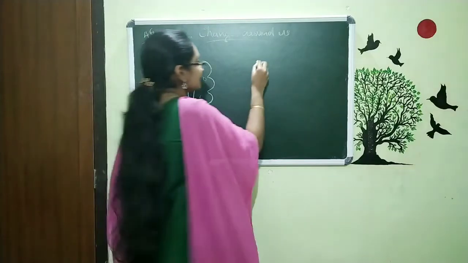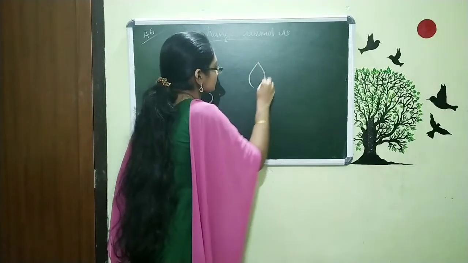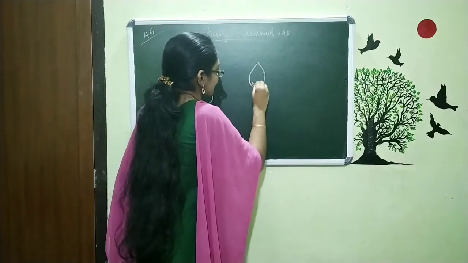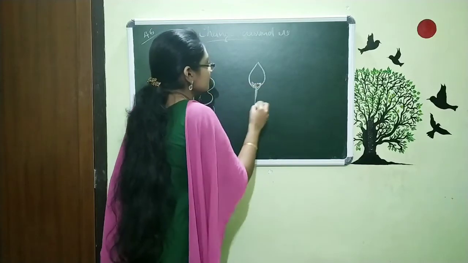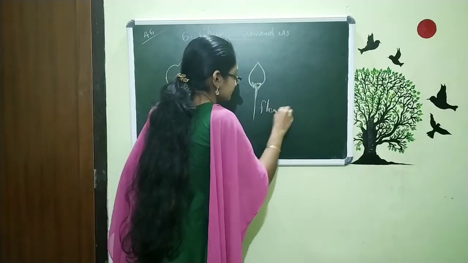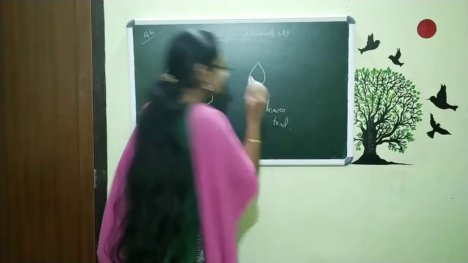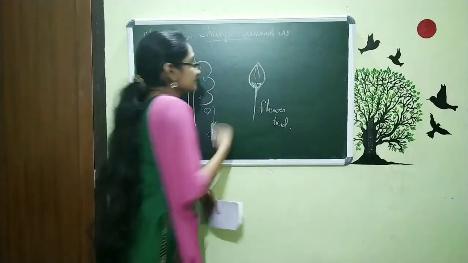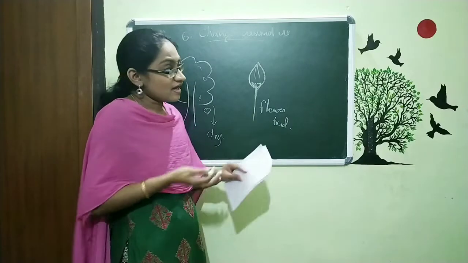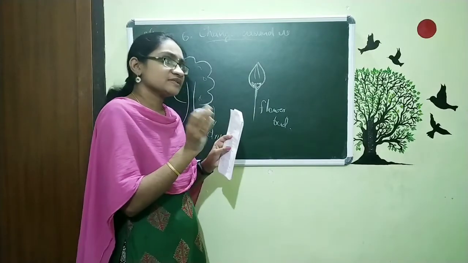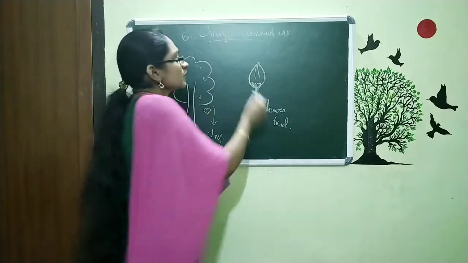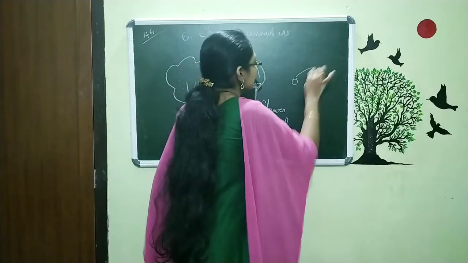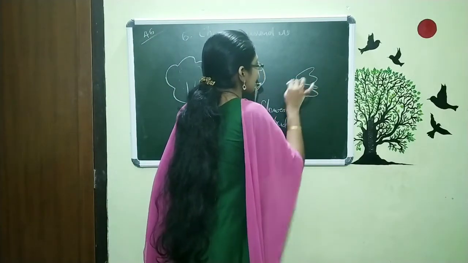And another thing, this is a flower bud. At first it is like this, and after one or two days, you can see that it will bloom.